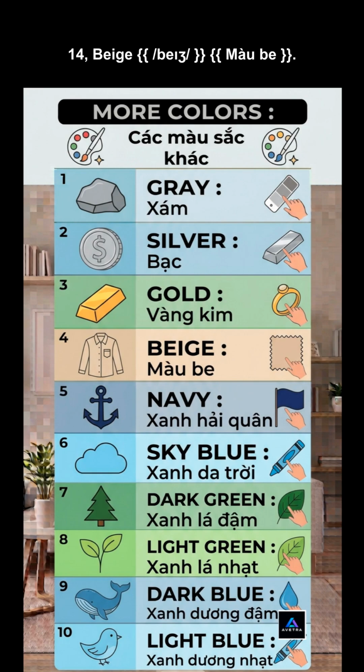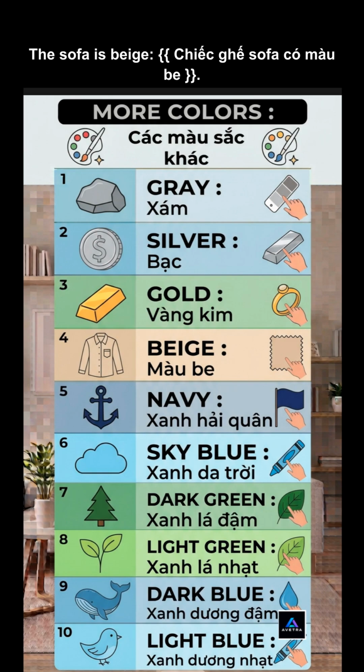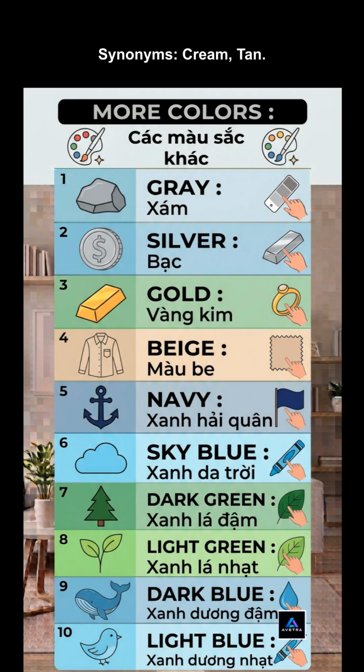14. Beige. Meaning, a light brown color. Example: the sofa is beige. Synonyms: cream, tan. Antonyms: dark brown.